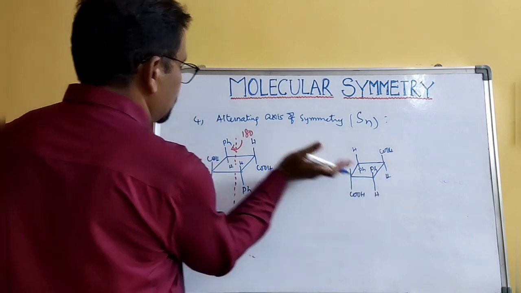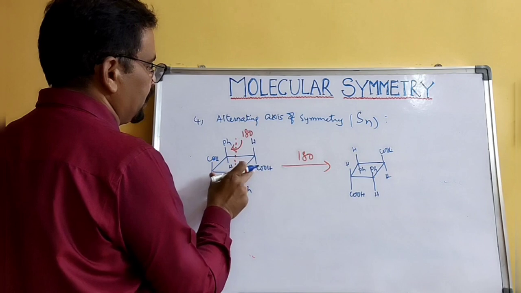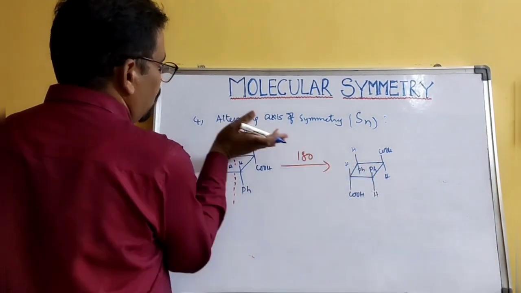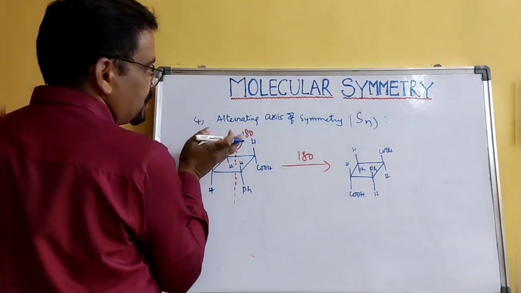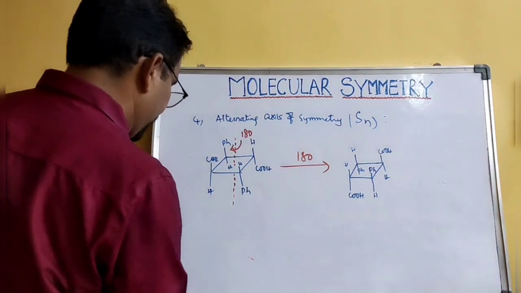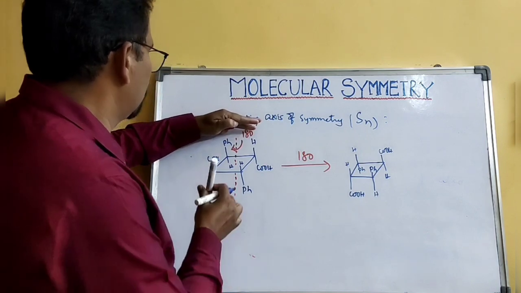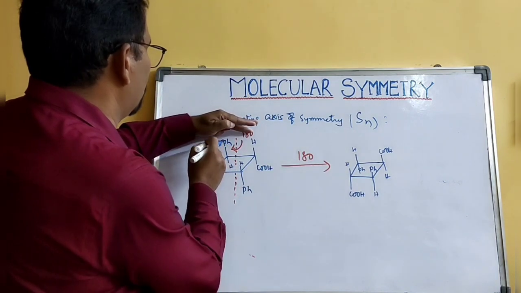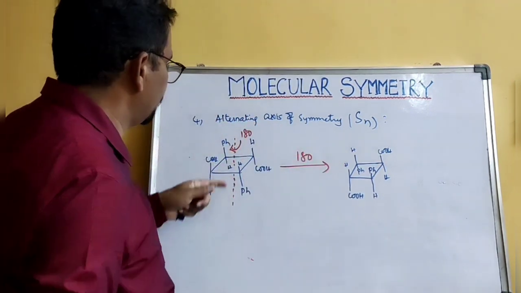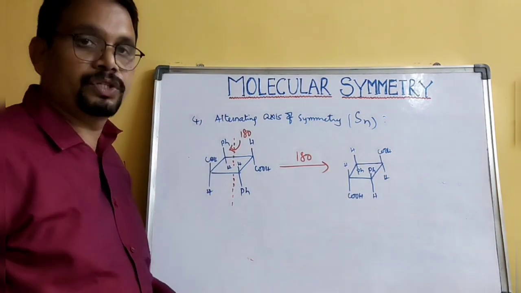If you keep this structure perpendicular to the original, and reflect the molecule, exactly COOH will be here, and every group is on top of each other. So this is called alternating axis of symmetry.